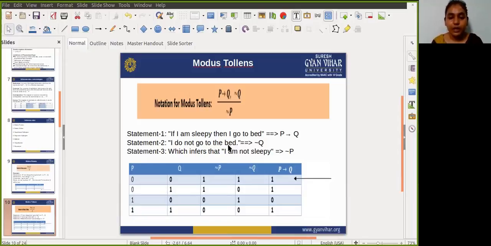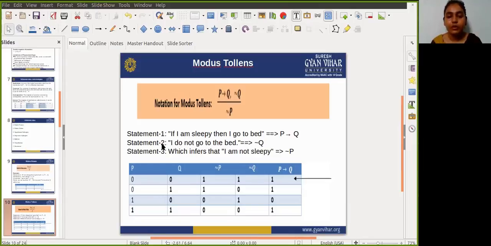In column number 4 and column number 5 I am applying the conjunction rule. In the first case both are true, so obviously the result will be true, and in that case we see that the not P value is also true.